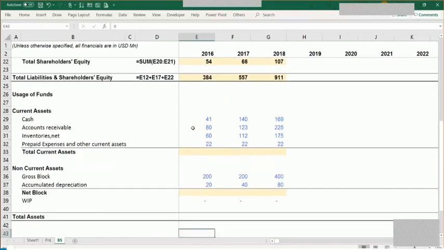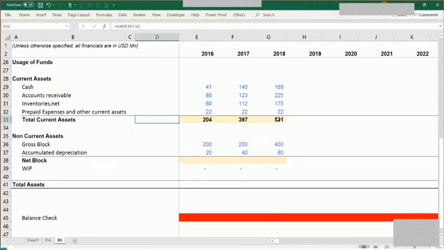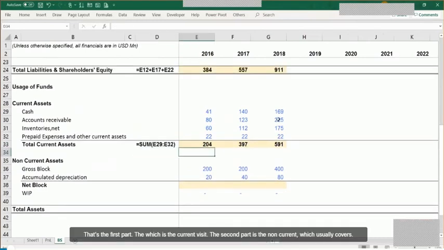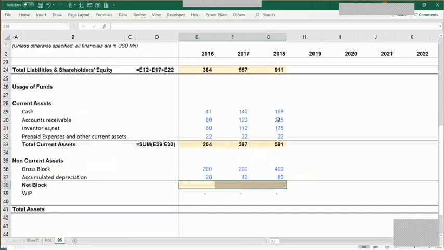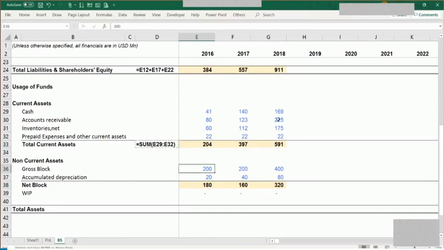Let's have a look at the assets component as well. We've got current assets out here as cash, accounts receivable, inventory, etc. So let's take the sum of current assets. That's the first part, which is the current assets. The second part is the non-current assets, which usually covers your fixed asset component. So we have a gross block or gross fixed assets of 200, which we depreciated to the extent of 20. So we are left with 180, and that's the formula that you put in the subsequent cells as well.